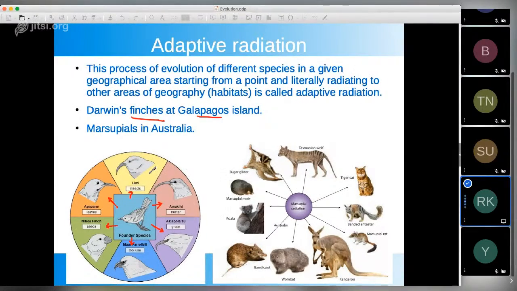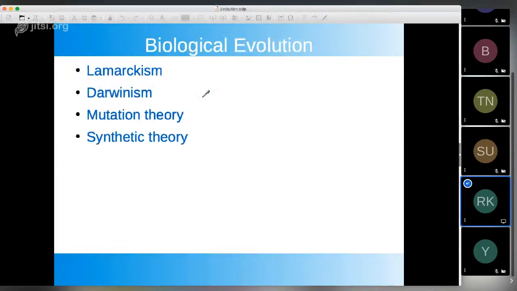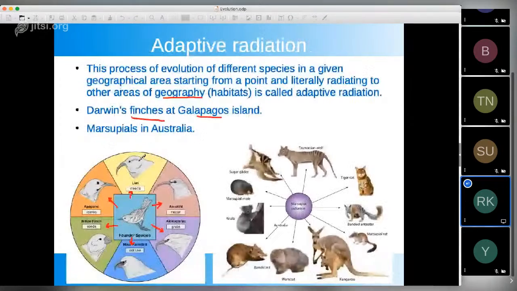But if we get selected, then only we can survive. If we don't get selected, one species cannot survive. So from one common ancestor in the same geographical region, different species arise. Then when they go into different areas, they find different environments and then they evolve.